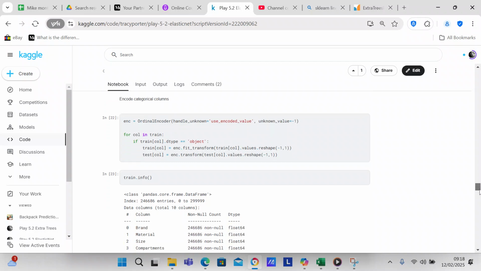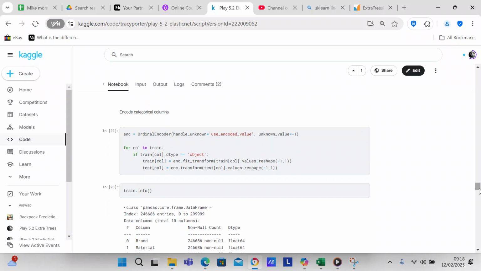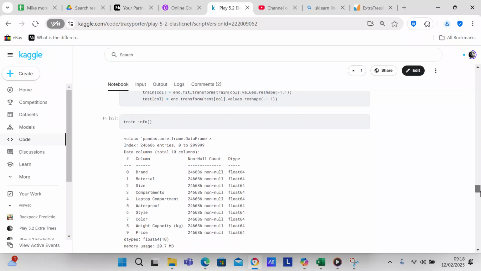So now we're going to use sklearn's ordinal encoder to encode all of the categorical columns. If the column is an object column, then it's going to be ordinal encoded.